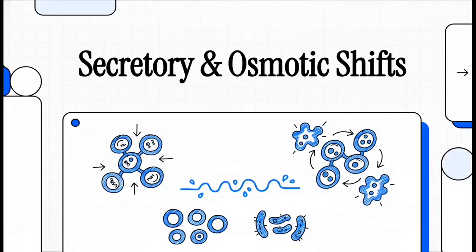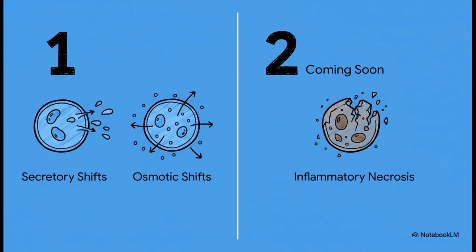All right, welcome. When we talk about infectious diarrhea, it's really not a single disease. At the cellular level, it's actually a battle fought on multiple fronts. So today we're kicking off a two-part analysis into the fundamental mechanisms that are driving it. In this first explainer, we are going deep, focusing on the two main biochemical processes, what we call the secretory and osmotic shifts. We'll get to the inflammatory mechanisms in part two.